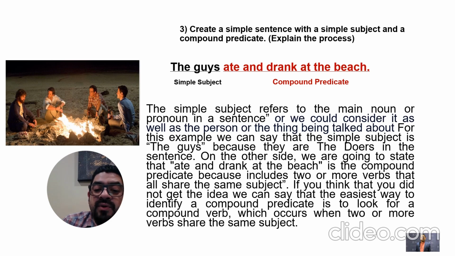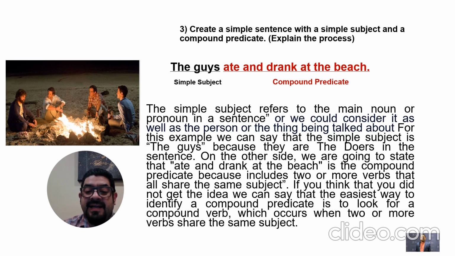For this example, we can say that the simple subject is the guys, because they are the doers in the sentence. On the other side, we are going to state that ate and drank at the beach is the compound predicate, because it includes two or more verbs that all share the same subject.